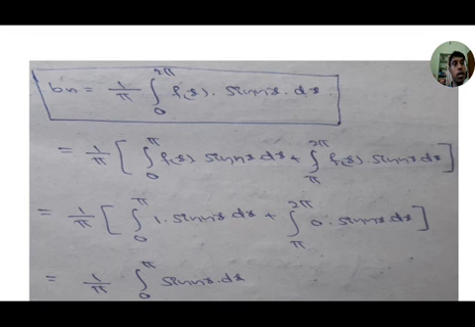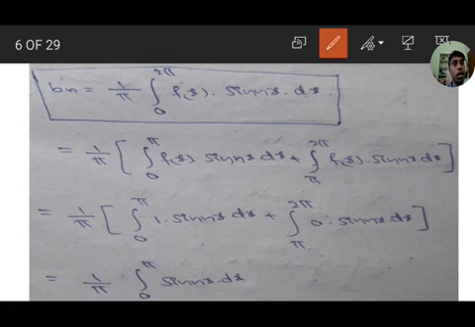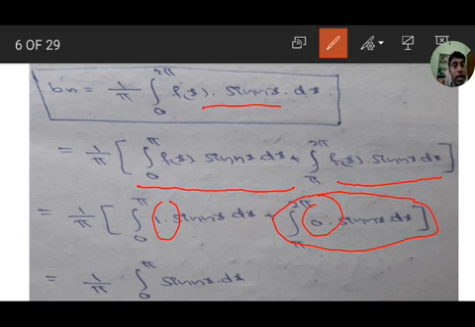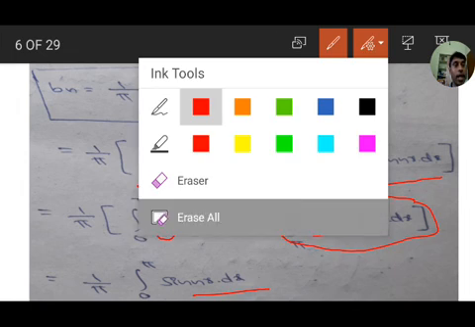Next, bn equals 1 by pi integral from 0 to 2 pi f of x into sin nx dx. Again here the integration is divided into two parts: integration 0 to pi f of x into sin nx dx, and integration pi to 2 pi f of x into sin nx dx. From 0 to pi f of x value is 1, from pi to 2 pi f of x value is 0, so this integration is totally 0, and we only get 1 by pi integral 0 to pi sin nx dx, and the integration of sin nx